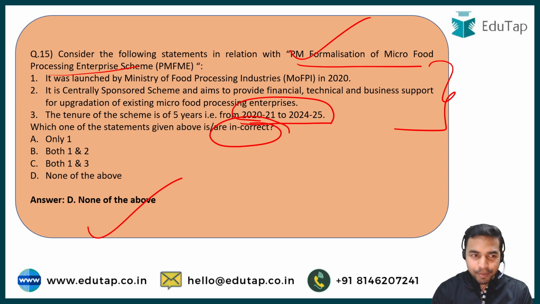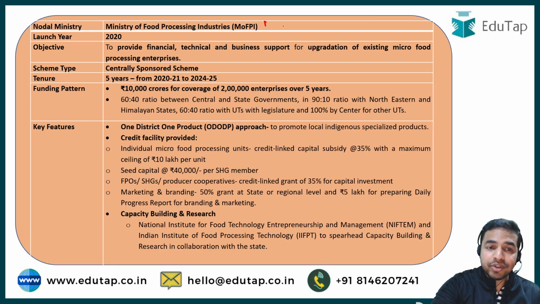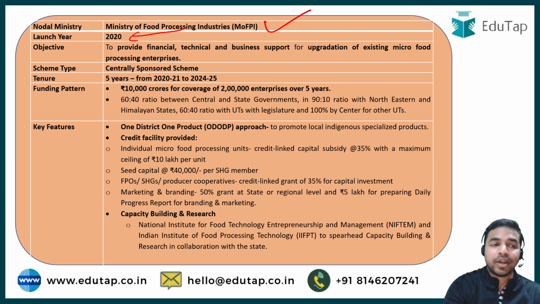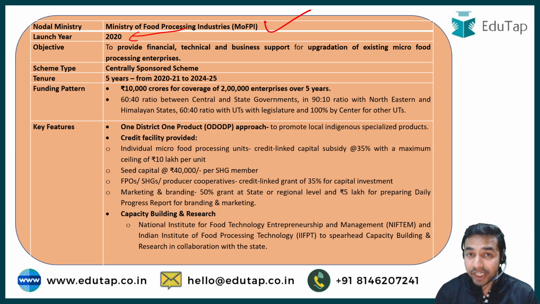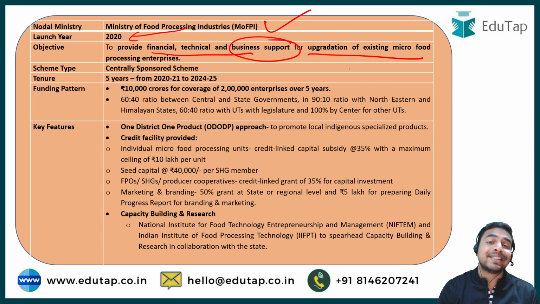Okay, so now, my dear learners, discussing this scheme in detail. See, the Ministry of Food Processing Industries has launched the scheme, and it is also the nodal ministry of the scheme, and it was launched in the year 2020. And what exactly was the objective behind the launch of this scheme? It was to provide financial, technical and business support for the upgradation of existing micro food processing enterprises, and it is a centrally sponsored scheme.